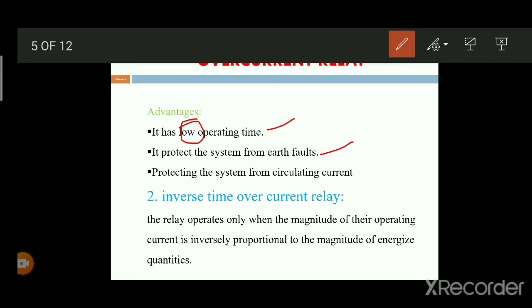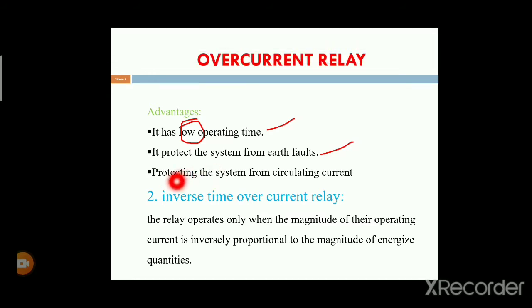Next one is the inverse time overcurrent relay. The relay operates only when the magnitude of the operating current is inversely proportional to the magnitude of the energizing quantities. This relay operates only when the magnitude of its operating current is inversely proportional to the magnitude of the energizing quantities.